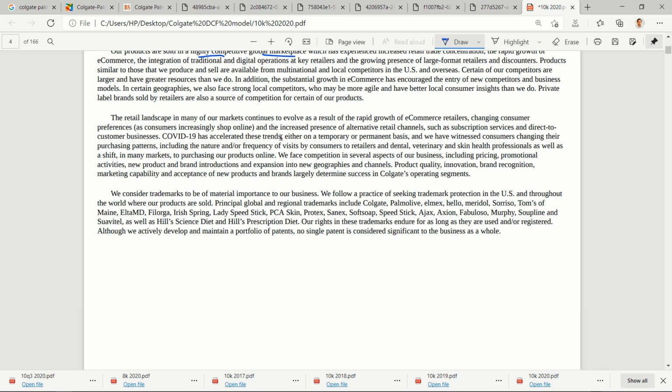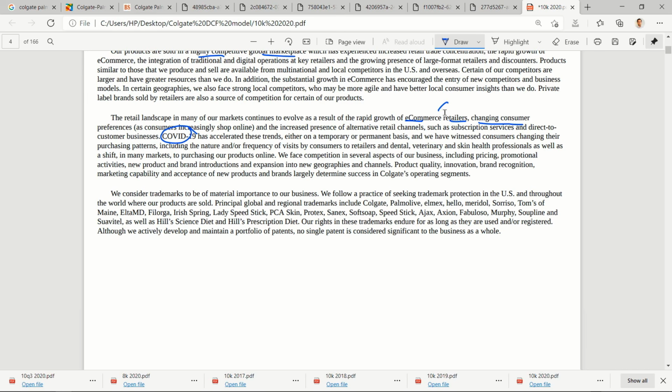So let's read about COVID. The retail landscape in many of our markets continues to evolve as a result of rapid growth of e-commerce retailers, changing customer preferences, and increased presence of alternative retail channels such as subscription services and direct to customer business. COVID-19 has accelerated these trends.